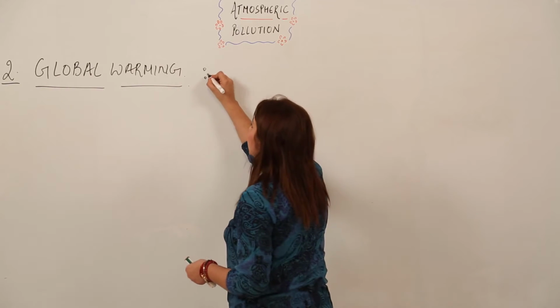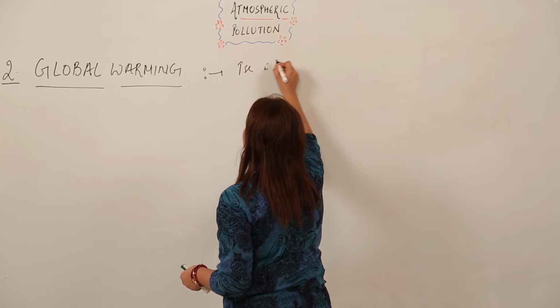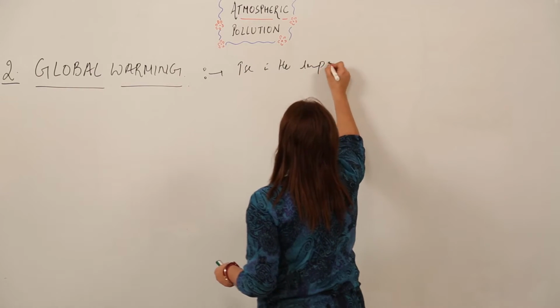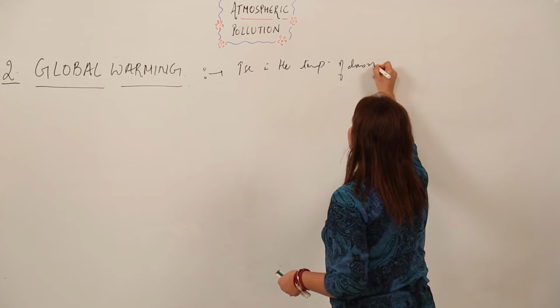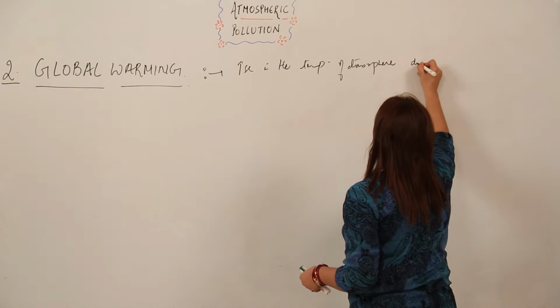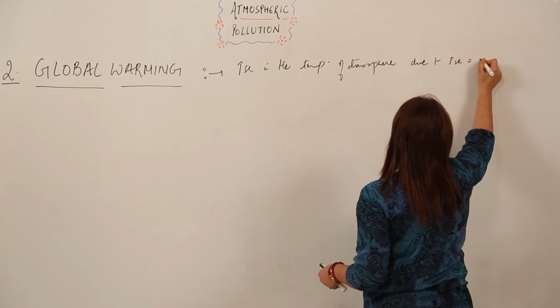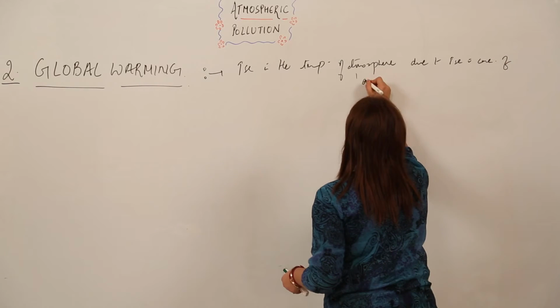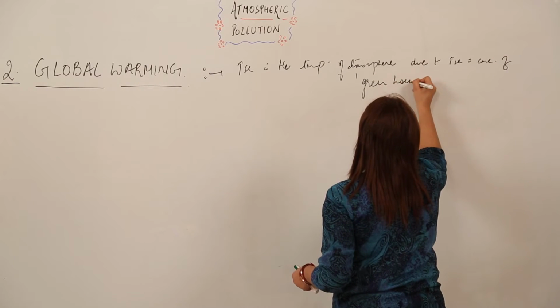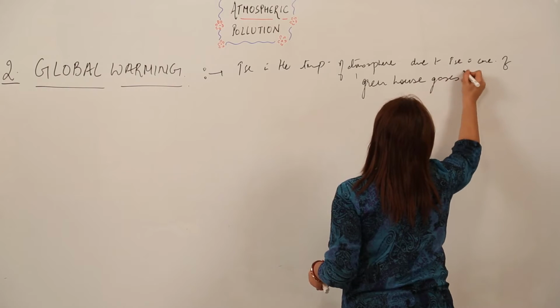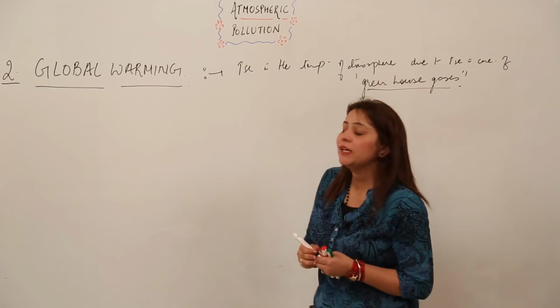It is actually, you can say, the increase in the temperature of the atmosphere due to the increase in the concentration of greenhouse gases. So that means, what is global warming?